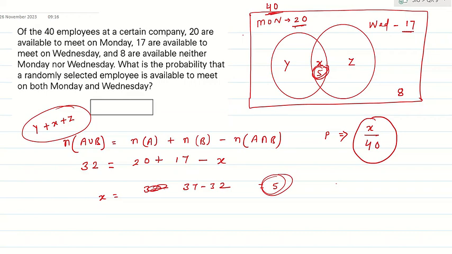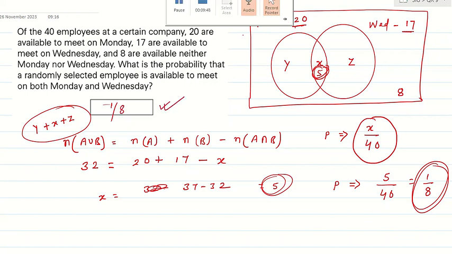Now what is the probability? Plug in here, 5 by 40, which means 1 by 8. 1 by 8 means how much? 0.125, or we can write 1 by 8. That's the answer. What is important here is to find the intersection part, basically the common.